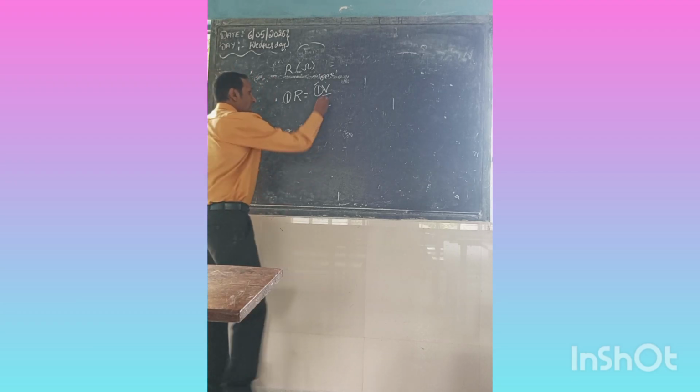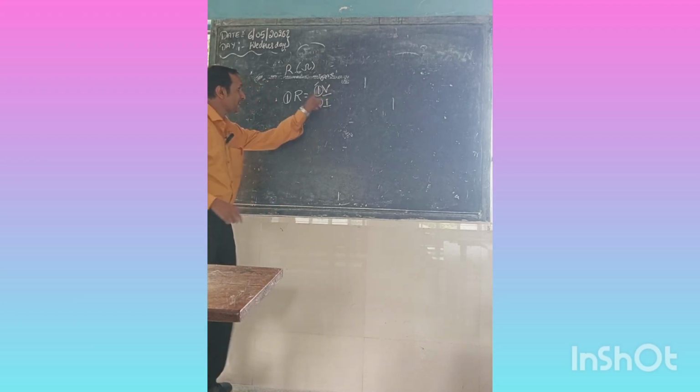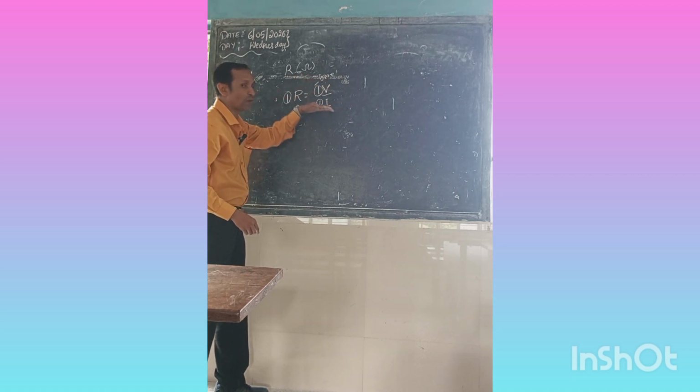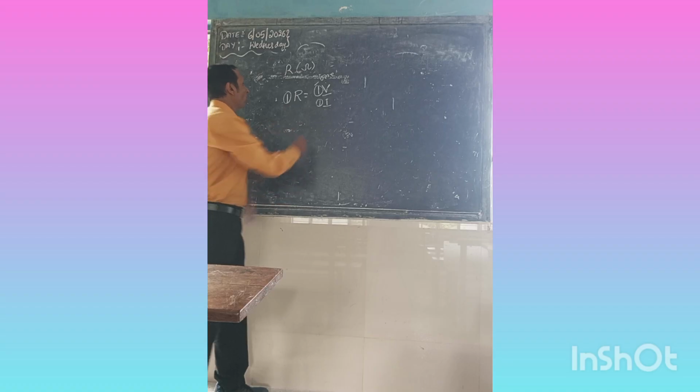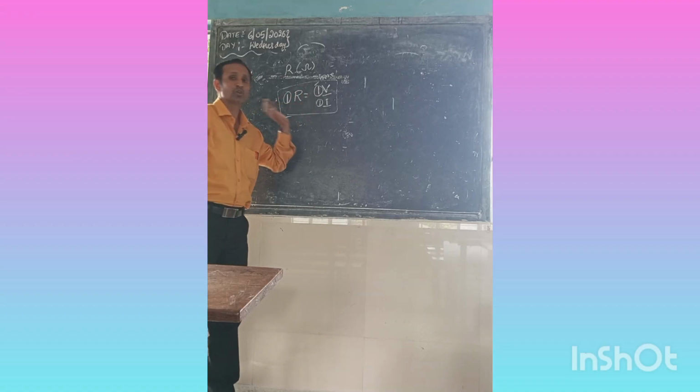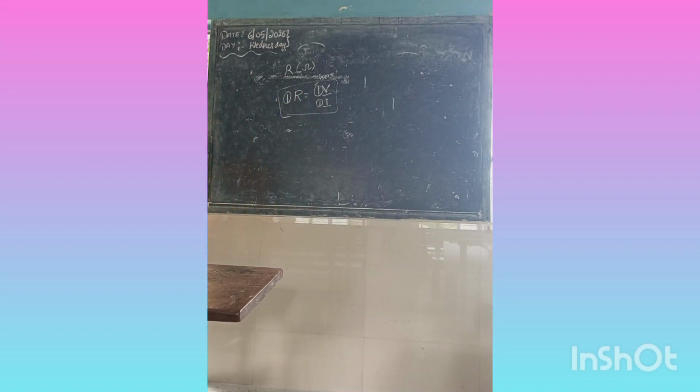Means the ratio of volt to ampere: 1 volt for 1 ampere is called 1 ohm. You can make the definition by keeping 1, so it becomes 1 ohm like this.